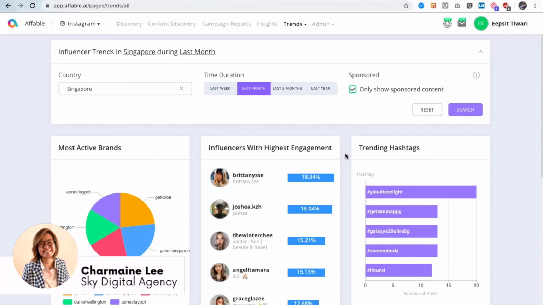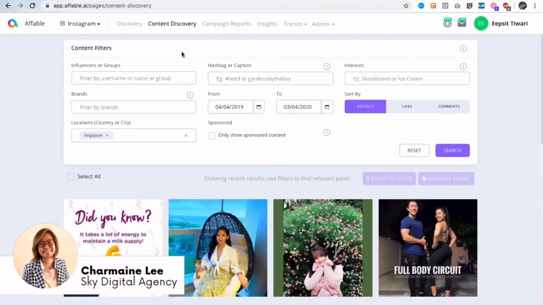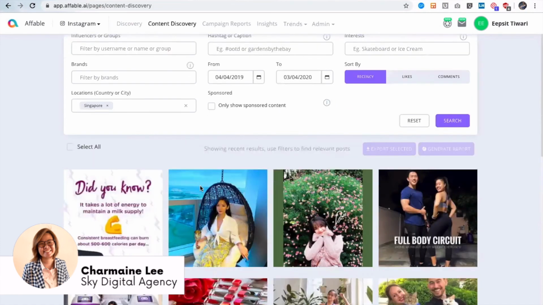Right. Okay. So is there anything else that we should cover, especially if brands are looking to work with micro-influencers in the range of 5,000 onwards? Sure. In terms of features, discovery and content discovery are the most useful features. What brands can do is have a thorough search about influencers and get a good idea. Again, through content discovery, you can see what kind of content is being posted in different parts of the world, or by different brands or similar brands in different regions. You can get some kind of content inspiration, right?